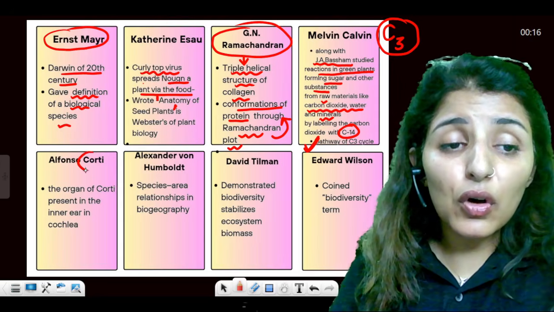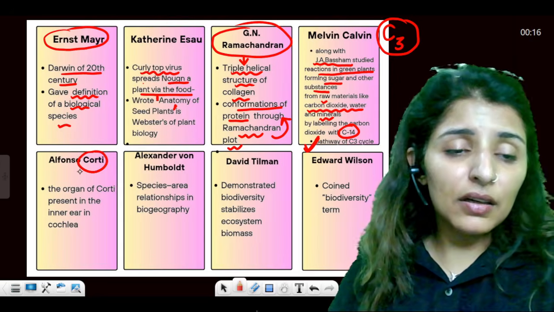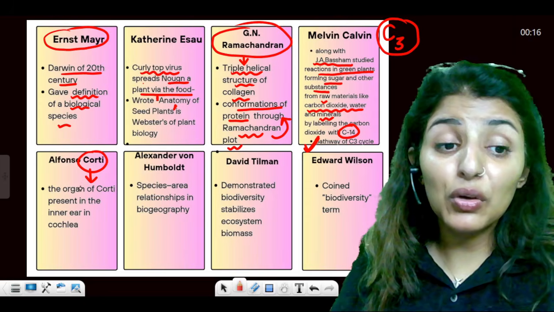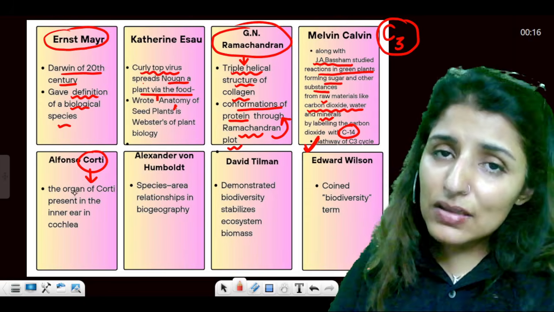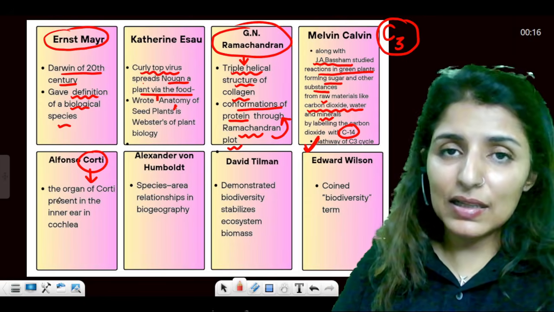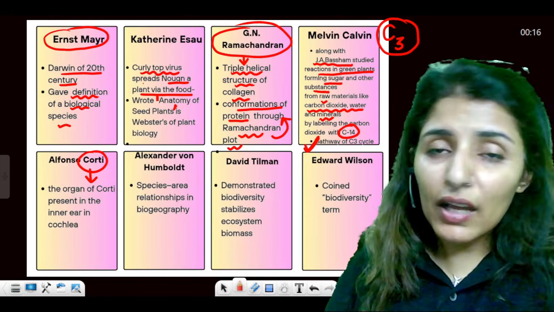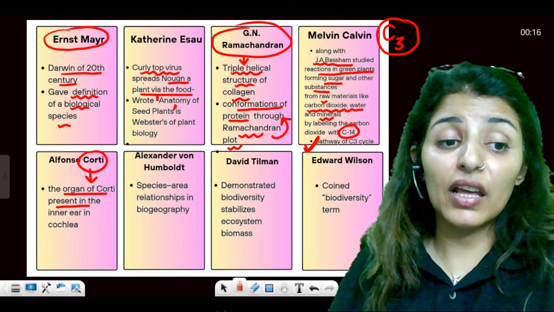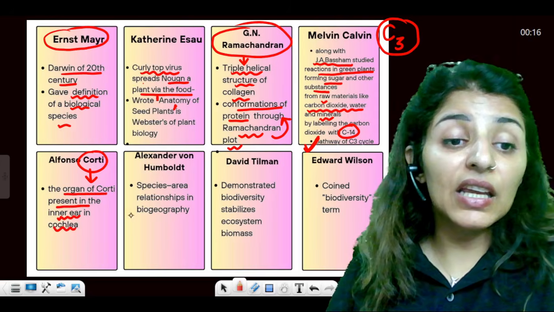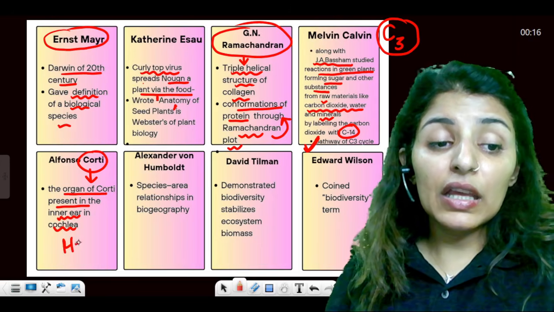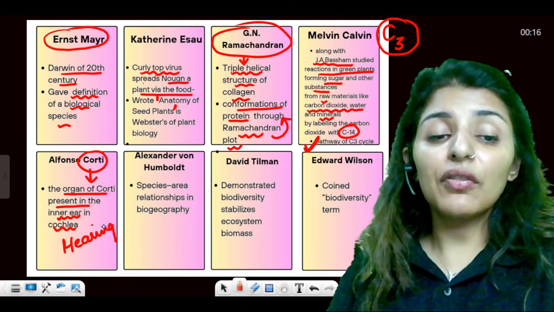Now, Alfonso Corti. Although Corti was known for the discovery of the organ of Corti, which is the unit of hearing, the ear is not in your syllabus, so there are less likely chances that you will get this question, but let's not ignore it. So, Corti was the scientist who understood the structure of the organ of Corti. This structure is present in the inner ear, in the cochlea, which is the structure for hearing. This is the unit of hearing.